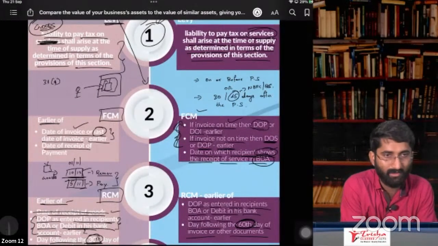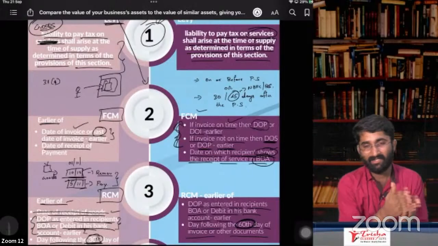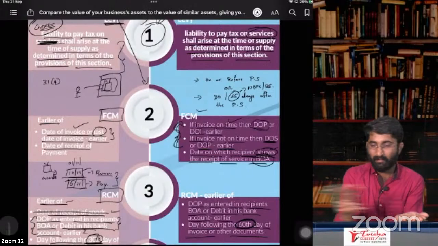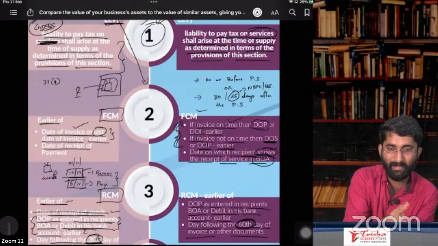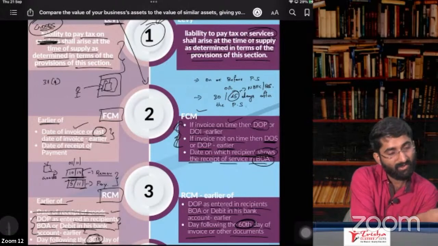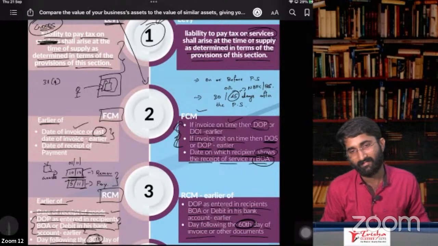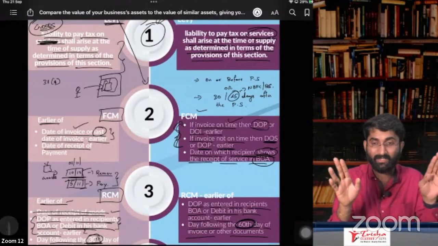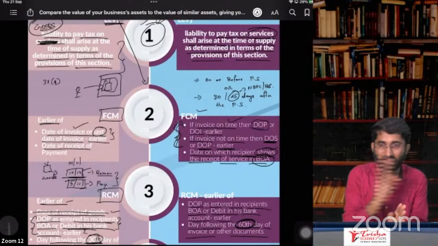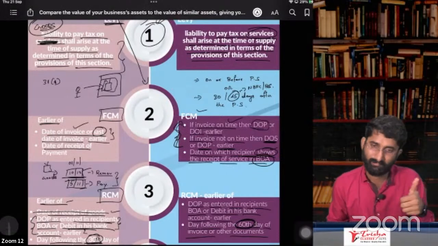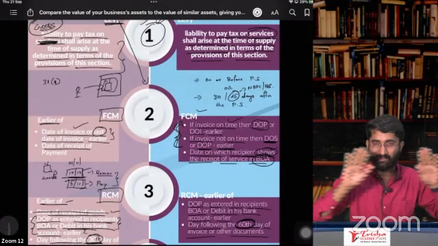Section number 14, it is not there in your syllabus. Actually, what is section number 14? Section number 14 is in between. You sold the goods, date of payment, that is yet to be received. Date of payment, you have to receive it. The sales is already done. So now in between, rate got changed. Rate of that GST rate got changed. Now the dilemma, now the question is whether I have to go for that rate or this rate, sir? Question mark. So that's section number 14 that we will discuss in CA finals. Right now, it is not there in the syllabus.